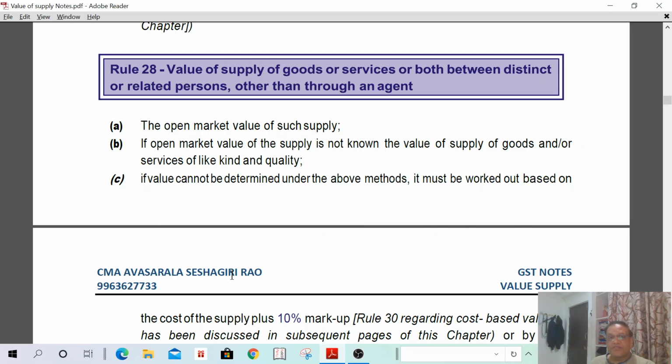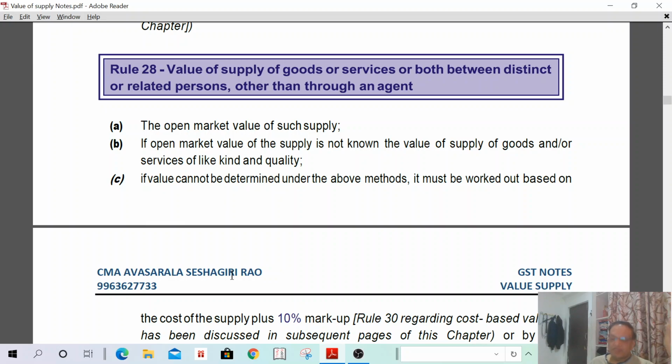If there is any supply of goods or services between distinct persons or between related persons, then in such a case the open market value of such supply applies. And second, if the open market value of such supply is not known, the value of supply of goods or services of like kind and quality.